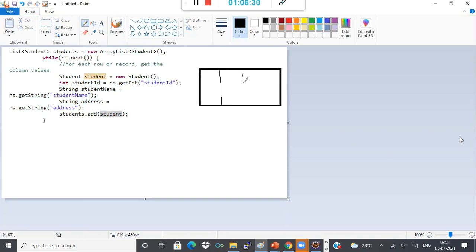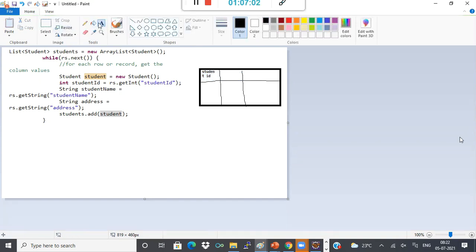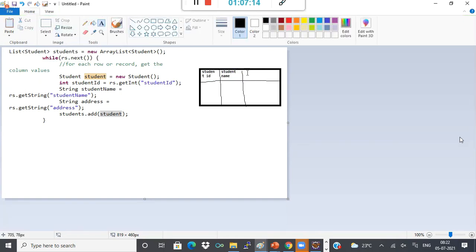We have rows and columns: student ID, student name, address.